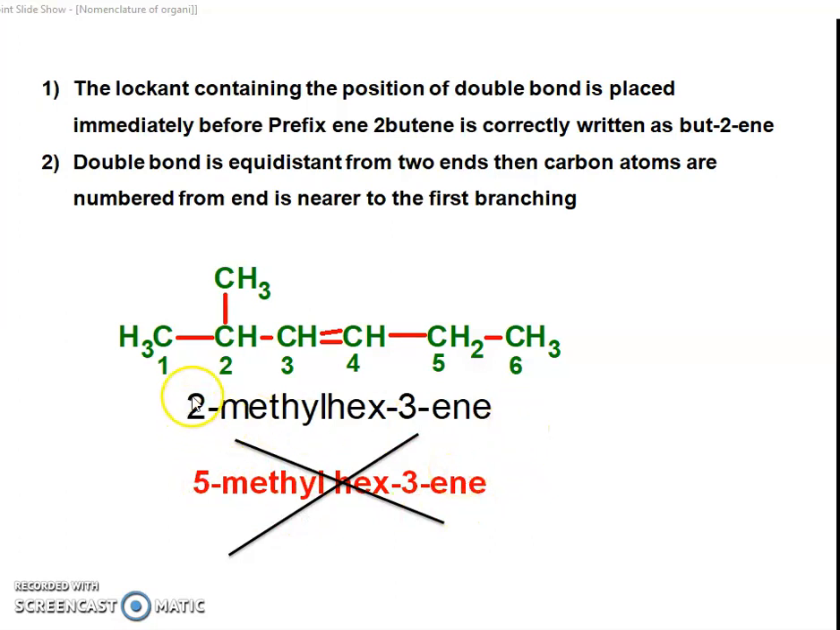but this black colored IUPAC nomenclature is like 2-methyl, hex, and then 3-ene, the third position having the carbon-carbon double bond. So 3-ene is the correct name of that molecule. The 5-methyl numbering is from this side, so numbering like this, 5-methyl, does not give the lowest number to the methyl substituent, and hence this nomenclature is not a correct IUPAC name.